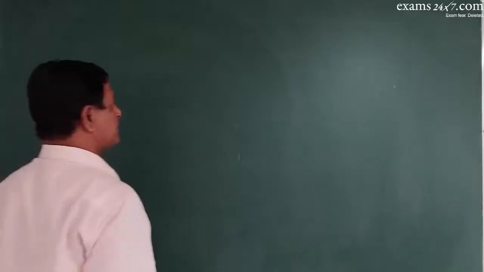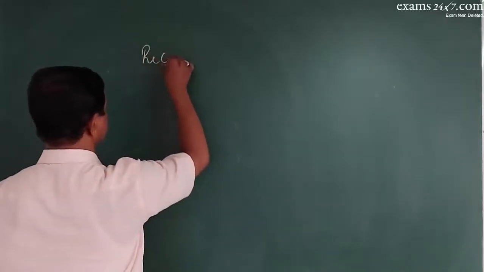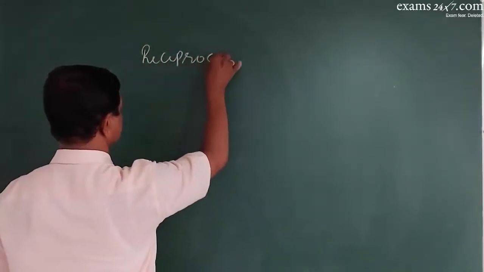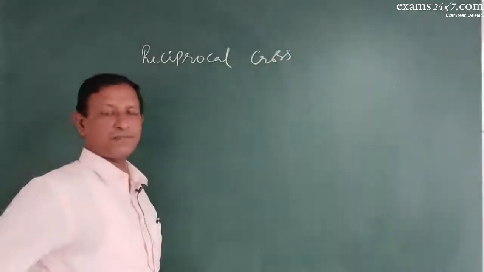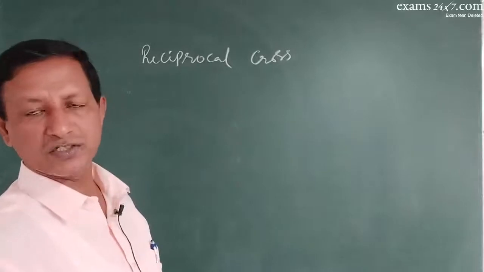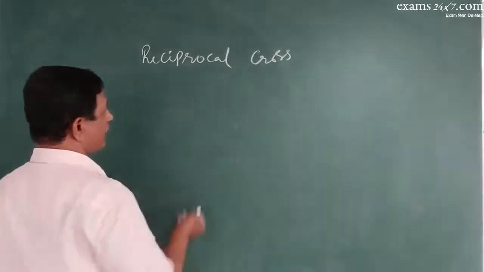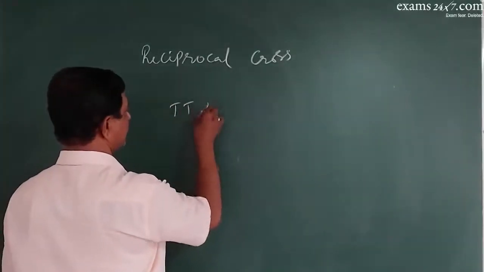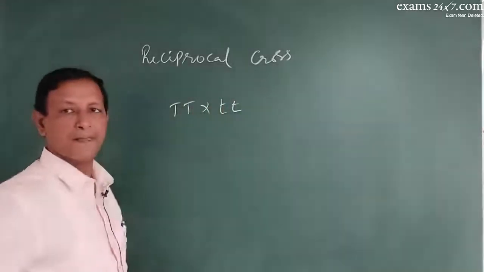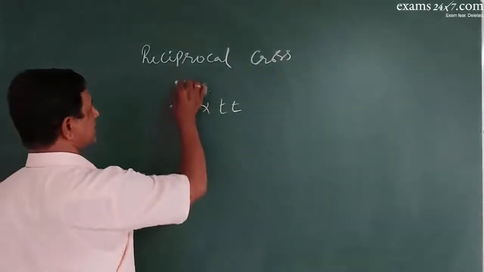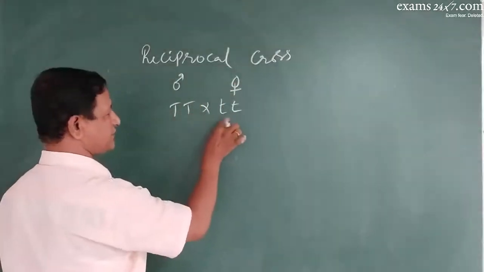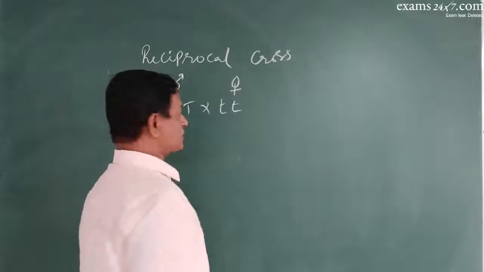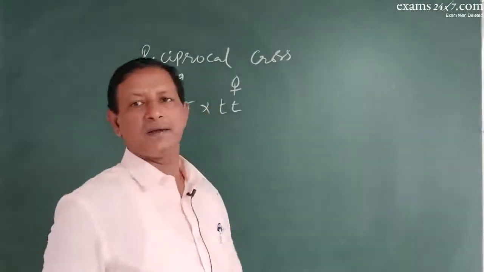And we have something called reciprocal cross. Reciprocal cross means, see, now what happens? Capital T into small t, right? Now, here this is considered as male parent, this is considered as female parent. Reciprocal cross means you now reverse the parents.